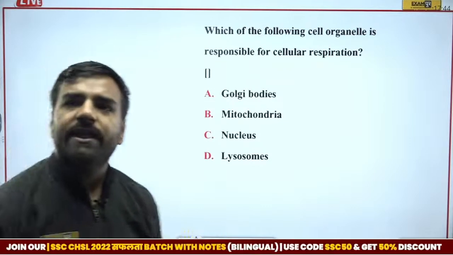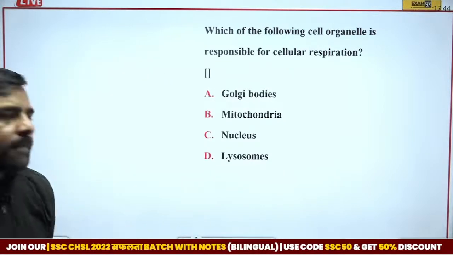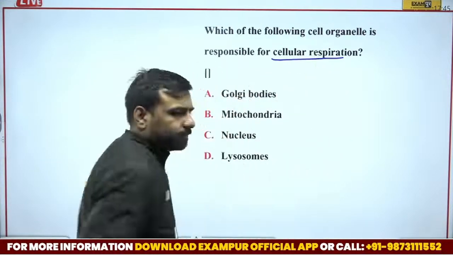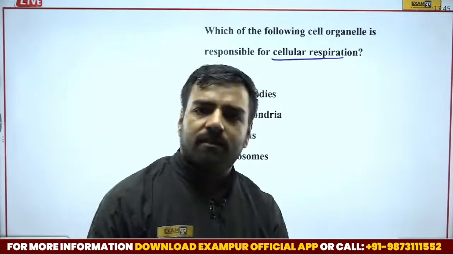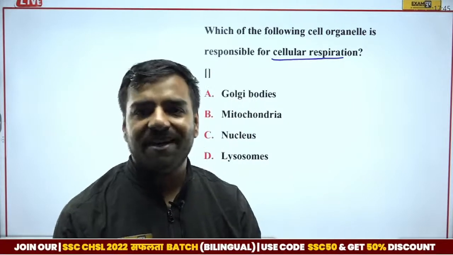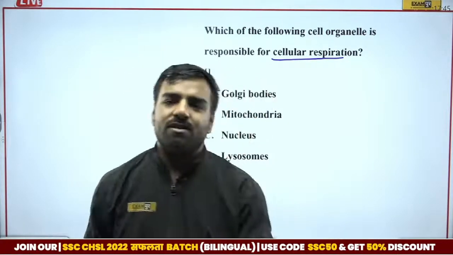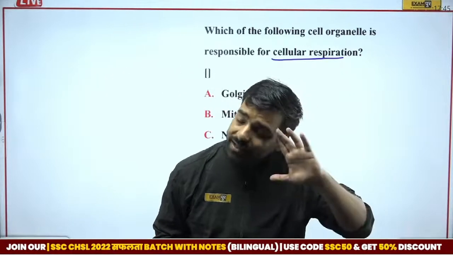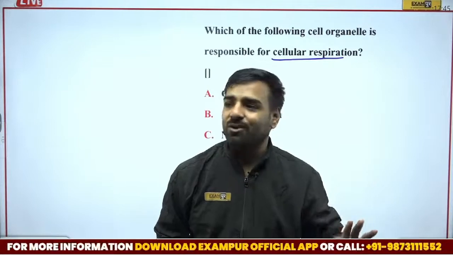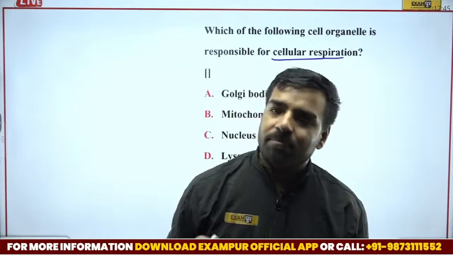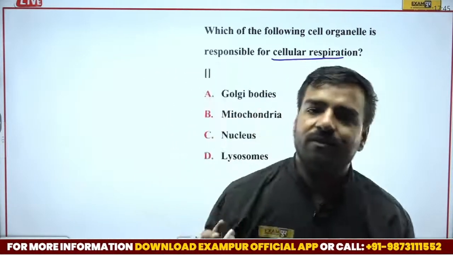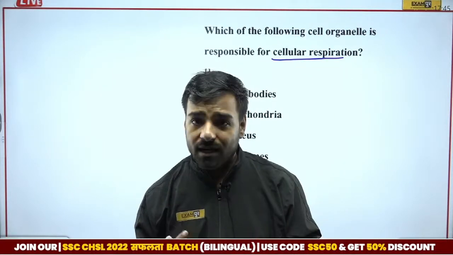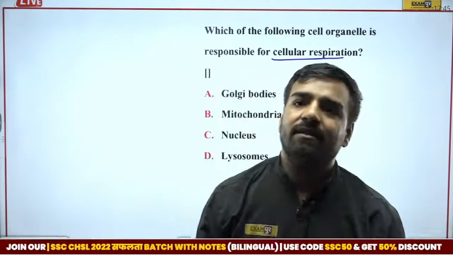Vikram, you are going with A, that is Golgi bodies. See, if I talk about cellular respiration, please remember, why are we respiring? Obviously for our survival, right? There's a song, जिंदा रहने के लिए जरूरी है सनम, एक मुलाकात जरूरी है सनम. There is no logic in that song. Why? Because for being alive, the only thing which is required is our oxygen which we are breathing in, right?